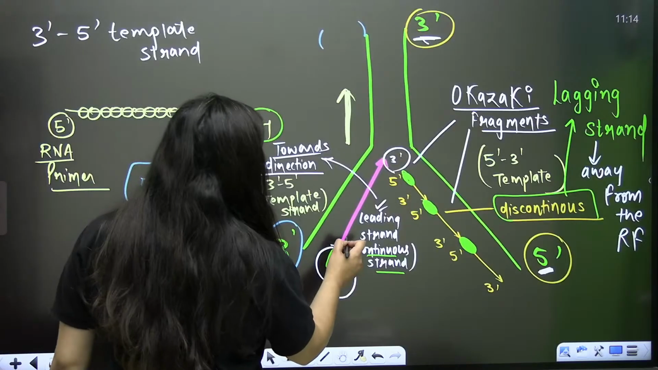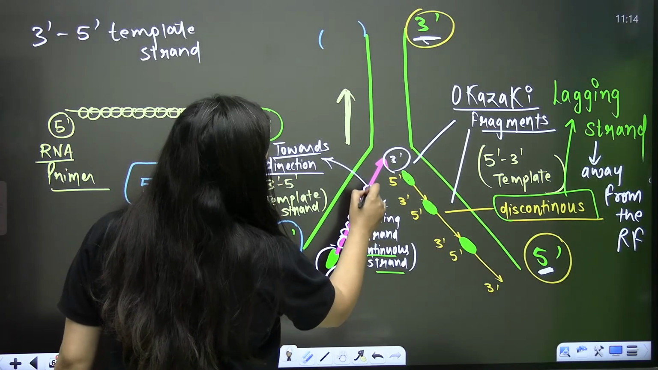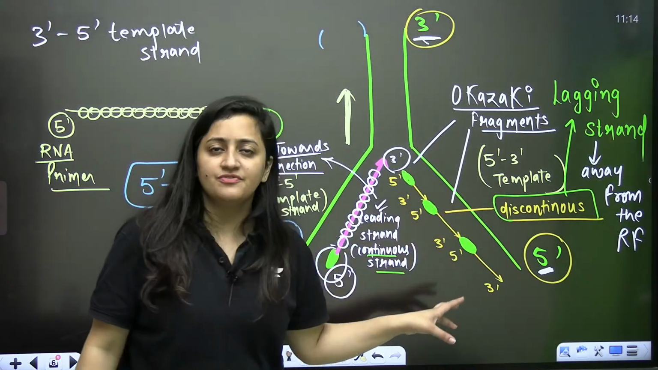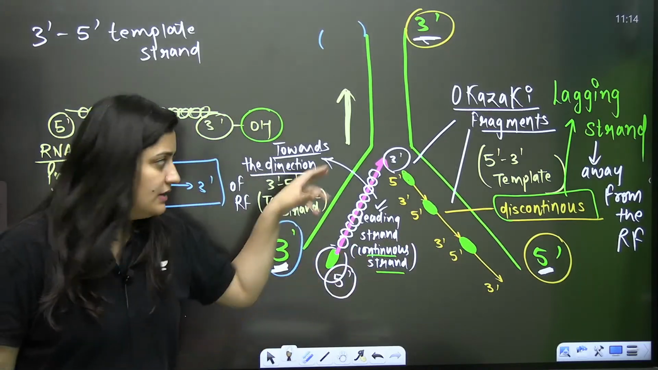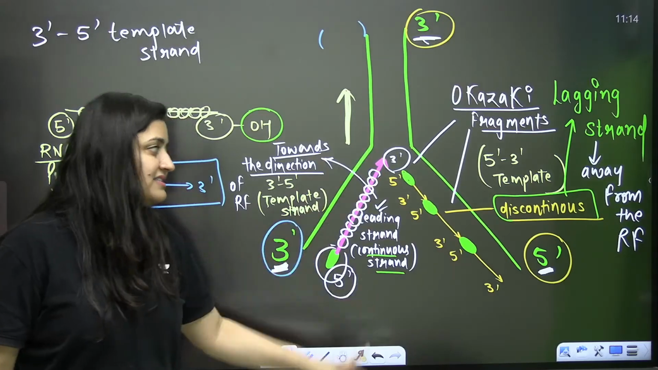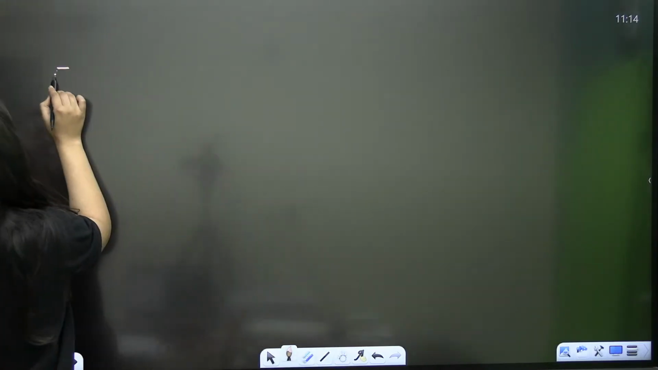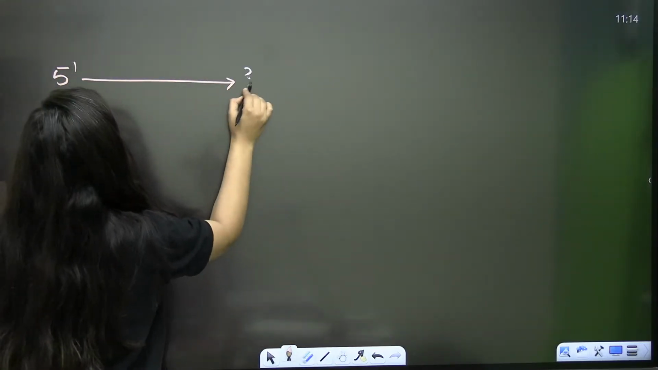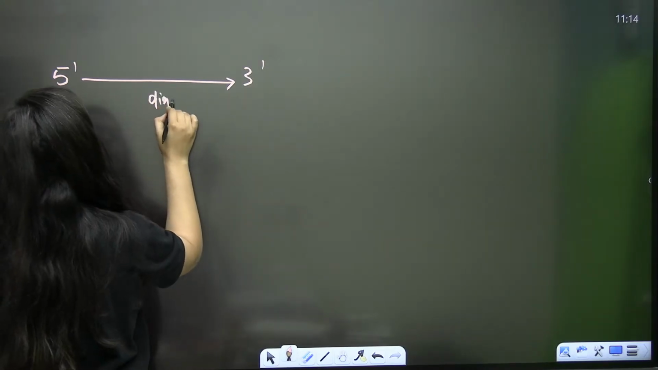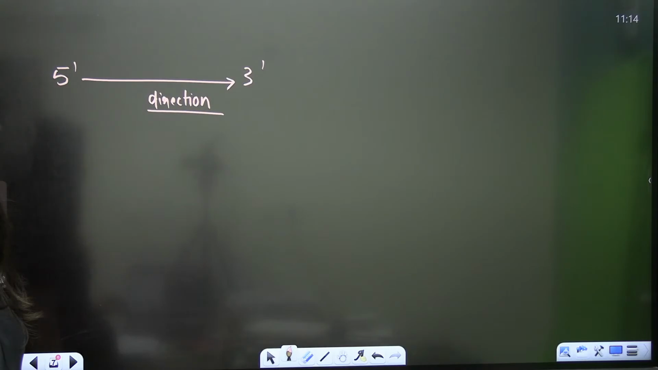And what will be added here? Monophosphates. So triphosphates from the surrounding will be picked up. They will act like the substrate, plus they will release the energy for this polymerizing activity. Now I'll come to one point. Synthesis is in 5' to 3' direction. Am I right?